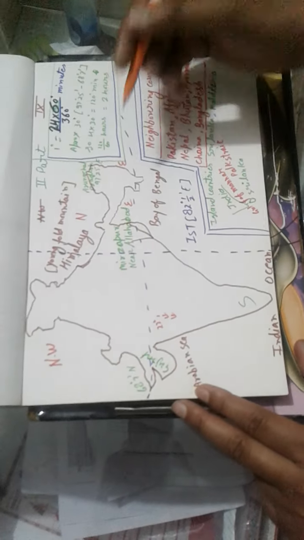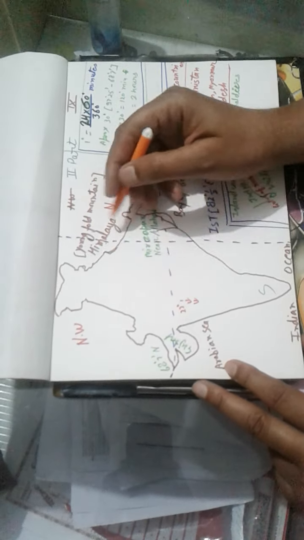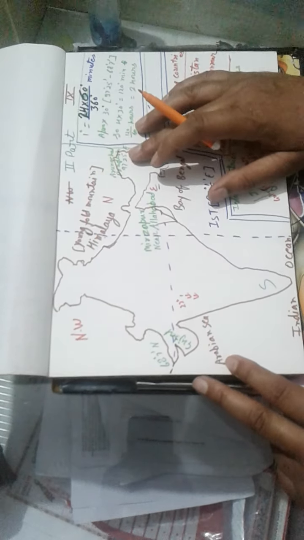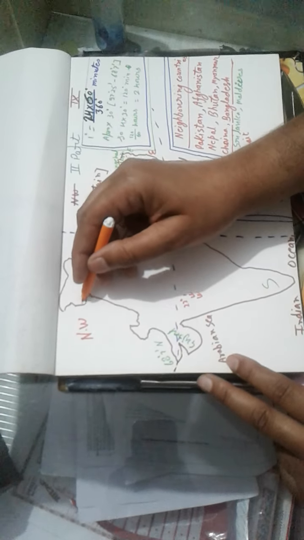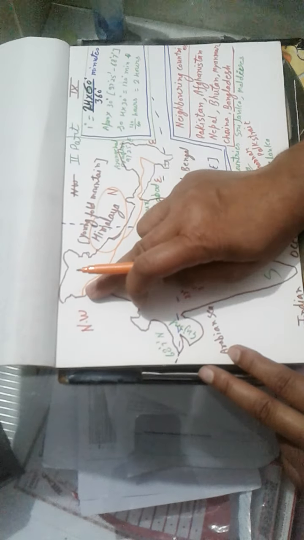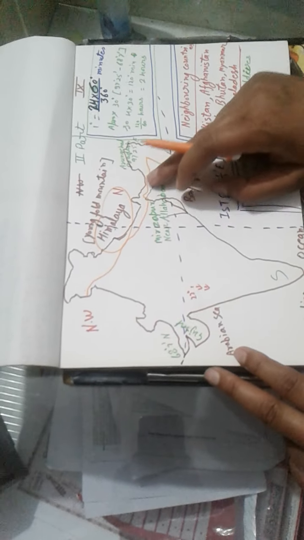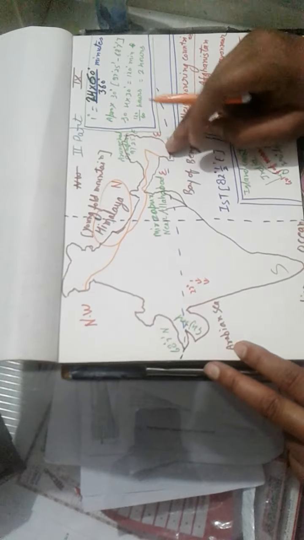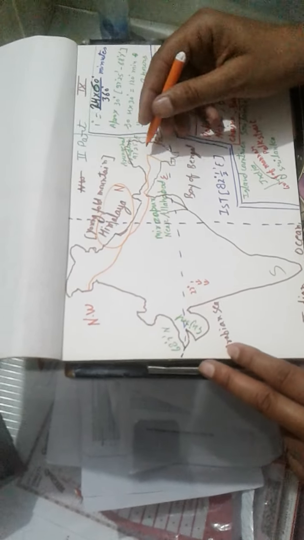Now we move ahead. India is surrounded on the north, northwest and eastern side by the young fold mountain named Himalaya. It runs from Jammu and Kashmir, Uttarakhand, Uttar Pradesh, and like that Sikkim, Arunachal Pradesh, and all the eastern parts. It is the Himalaya.